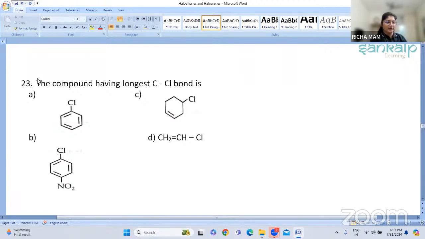When the halogen atom is attached to a substituted benzene ring, that is, an aromatic ring, they are called haloarenes. So let us start with the 23rd question. The compound having the longest C-Cl bond is...